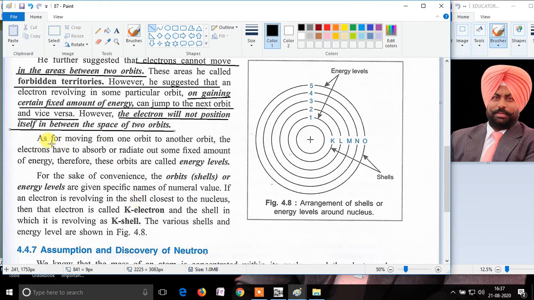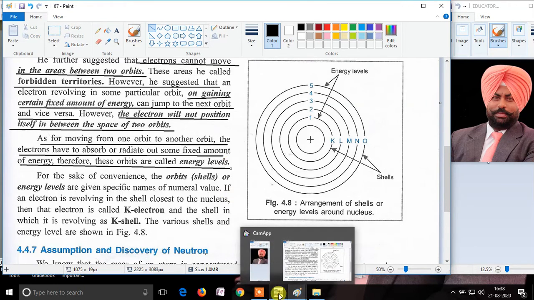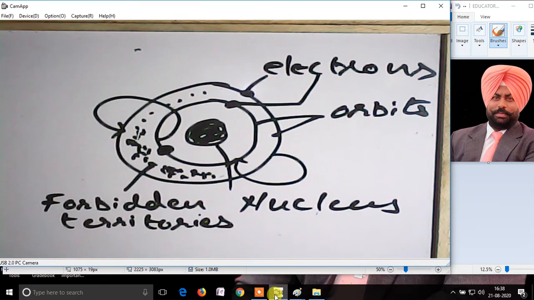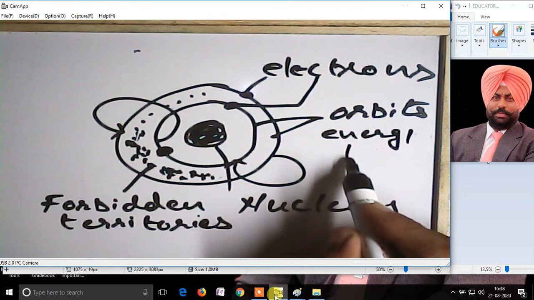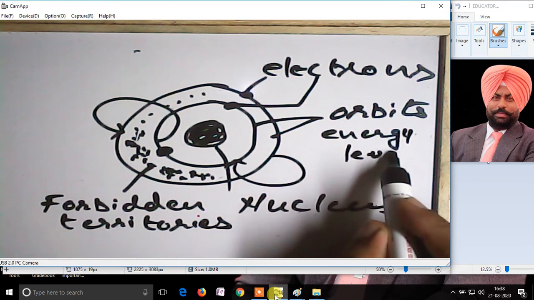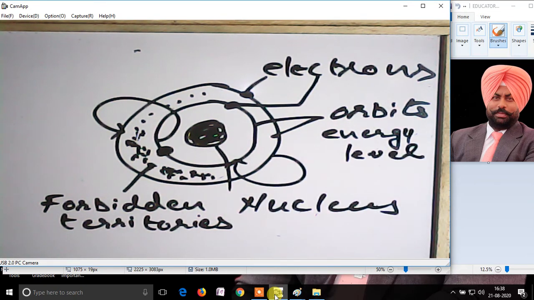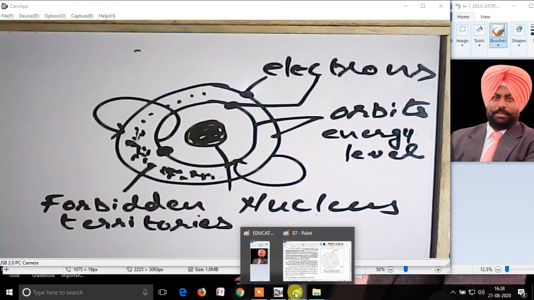He further said that for moving from one orbit to another orbit, the electrons have to absorb or radiate out some fixed amount of energy. Therefore, these orbits are also called energy levels. This means the other name given to the orbits is energy levels, as a specific amount of energy is associated with these orbits.